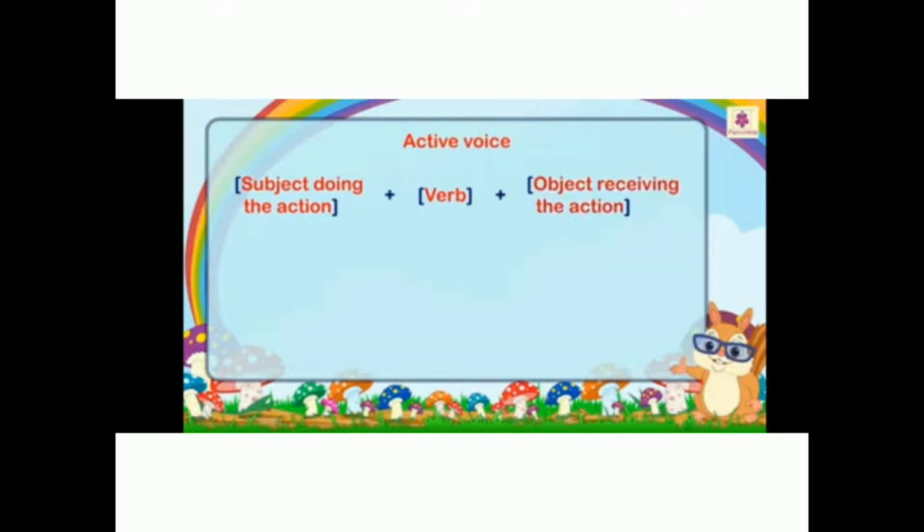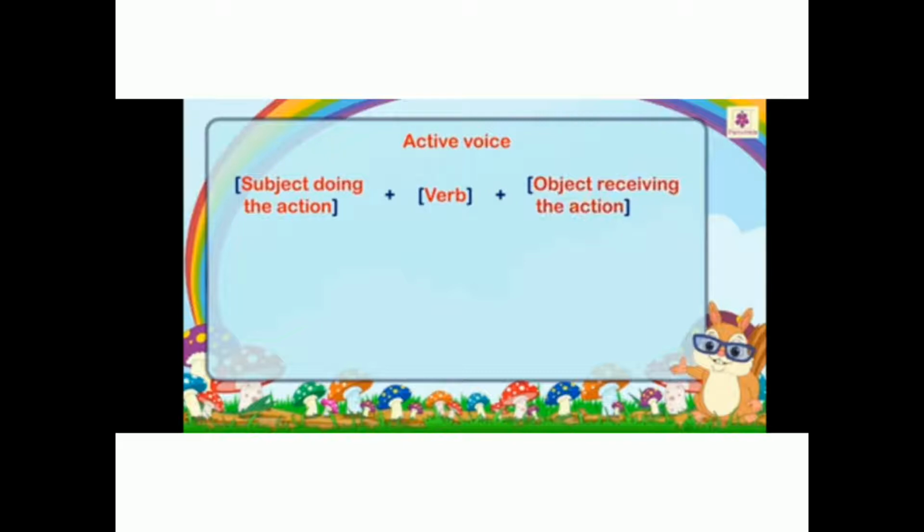So now we'll see what is the sentence structure in active voice. In active voice, first of all, we'll have a subject that is doing the action. Then we'll have a verb or action word. And in last, we have an object that is receiving the action.